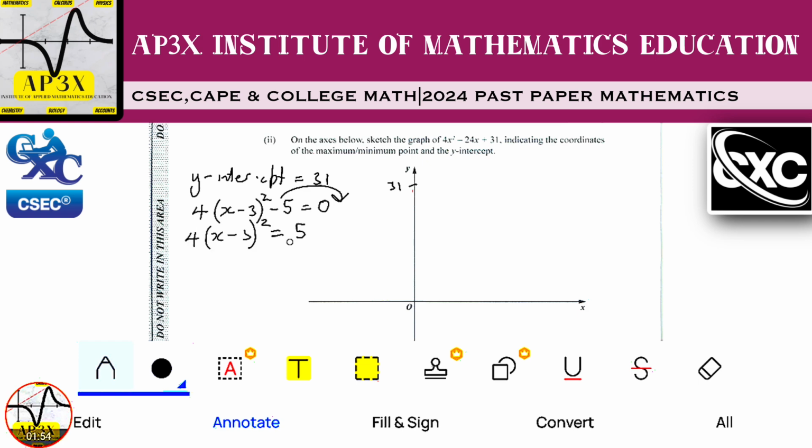Now I'm going to isolate the bracket, the x minus 3 all squared, by dividing both sides by 4. When I divide the left side by 4, the 4 is going to cancel, so I'm left with x minus 3 all squared. And of course, I'm going to divide the right side by 4, so I'm going to end up with 5 over 4.